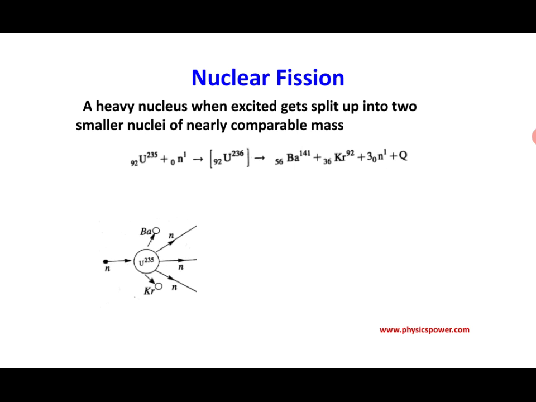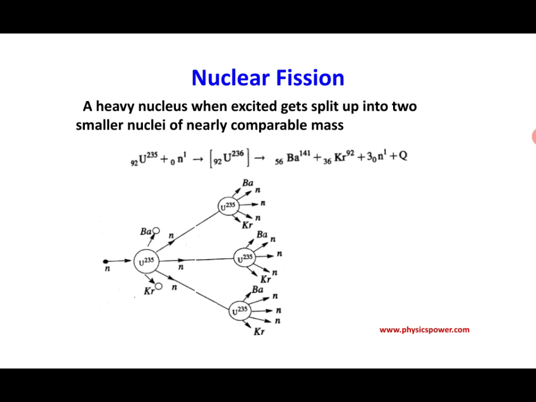These 3 neutrons again react with 3 more uraniums, and those will give 3 more neutrons each. So it is a chain reaction: if you initiate with just one neutron, immediately it becomes 3, afterwards with one more reaction it becomes 9, and in the next process it becomes 27. In each case you will get an energy of 200 MeV.